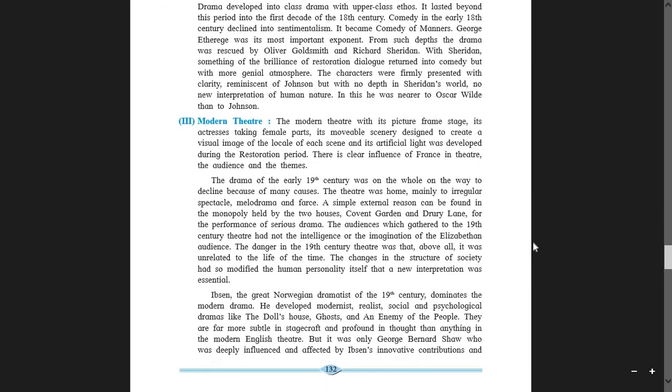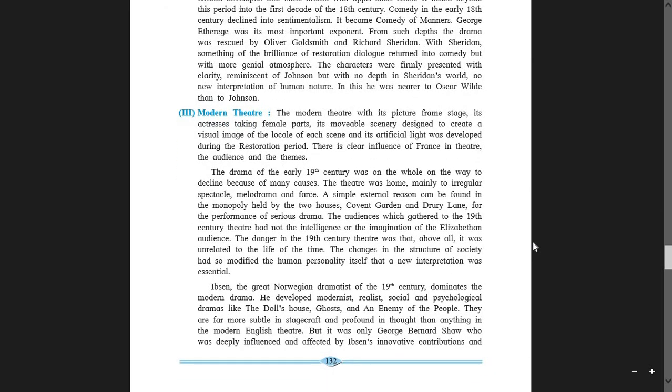Then students, we are going to discuss the modern theatre. Modern theatre, what about it? Students, the modern theatre with its picture frame stage, its actresses taking female parts, its movable scenery designed to create a visual image of the locale of each scene, and its artificial lights was developed during the Restoration period.